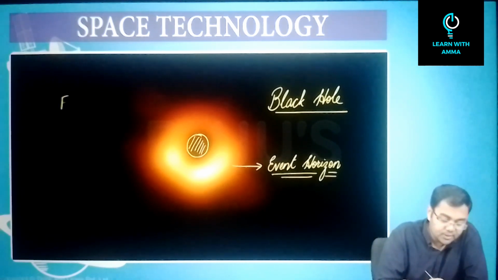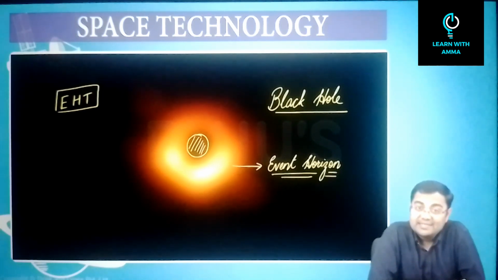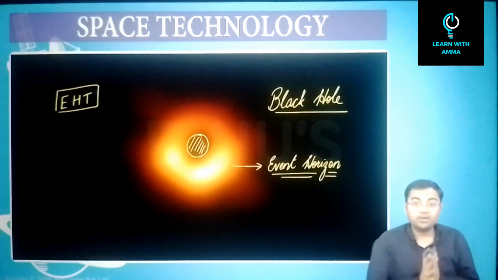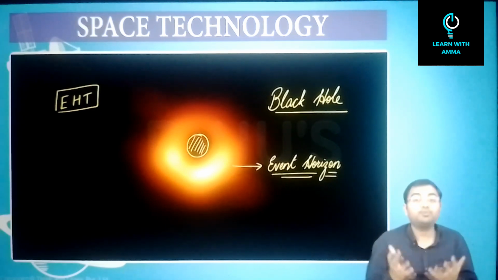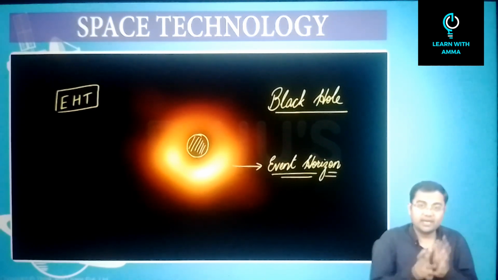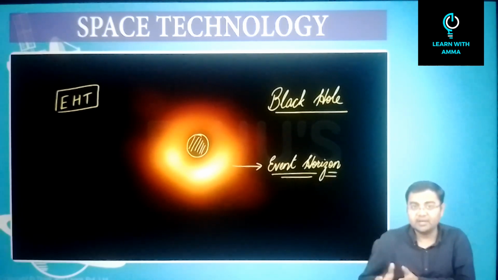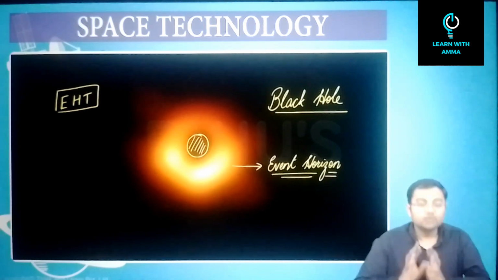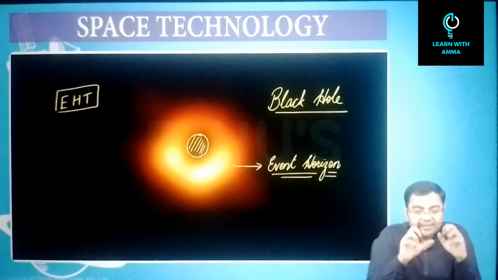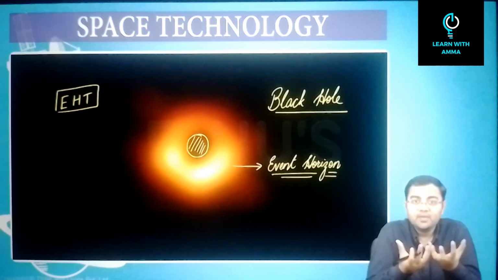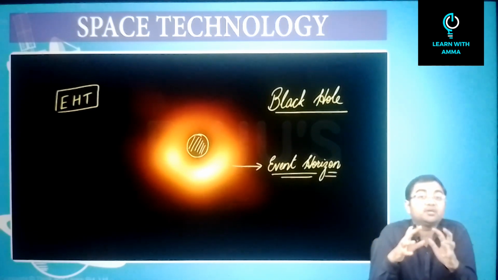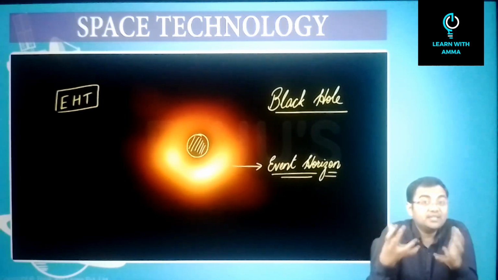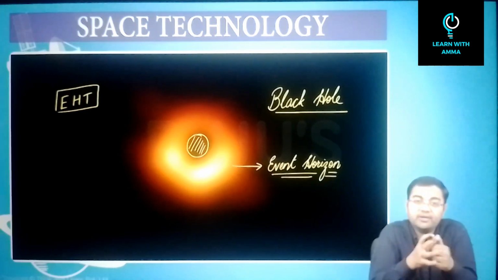Here the name event horizon is also very important because the name of the telescope that captured the black hole was Event Horizon Telescope. Now just understand that when we talk about Event Horizon Telescope, this is not one single optical or radio telescope, but rather this is a group of telescopes. Group of telescopes, some of which are located in the US, some of which are located in Antarctica and at other places on the earth. So what they are trying to do is, through this telescope, they are trying to build a virtual network of aperture, and this aperture, when you combine everything, becomes very large, and because of this very large aperture, it was able to capture event horizon of the black hole.